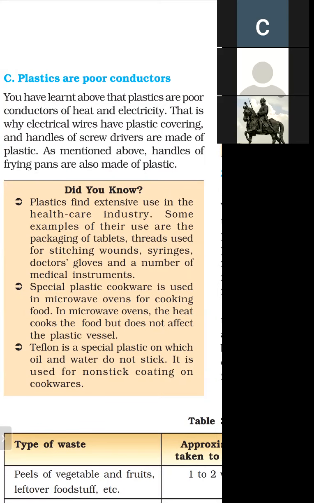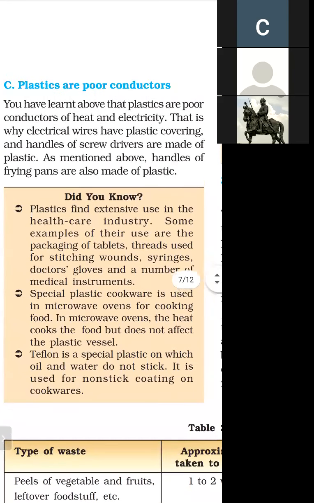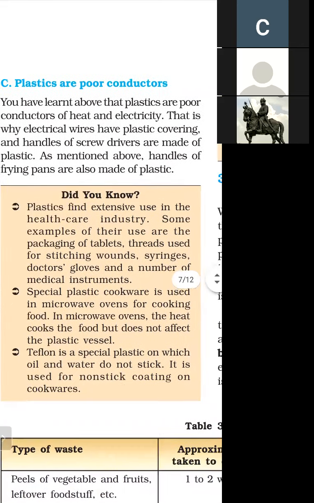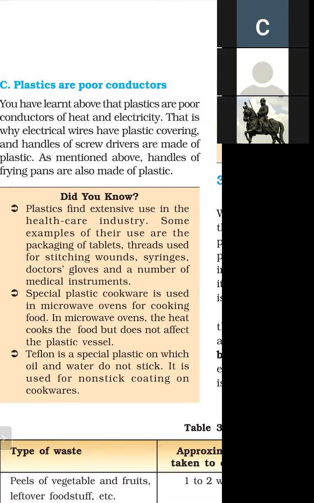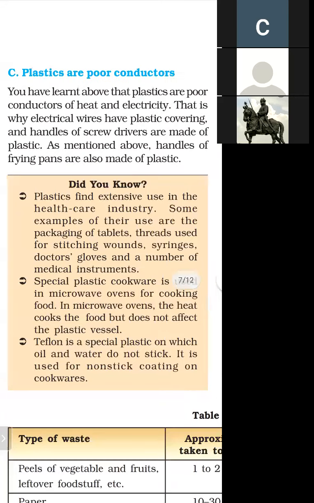In daily life, all electrical wires have plastic covering. Why do they have plastic covering? Because plastic is a bad conductor, a poor conductor of electricity. So that's why electrical wires have plastic covering. And why are the handles of screwdrivers made of plastic? Because plastic is a poor conductor of heat.